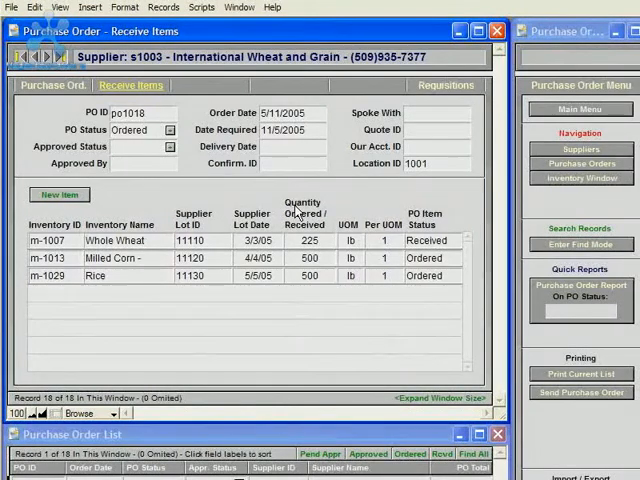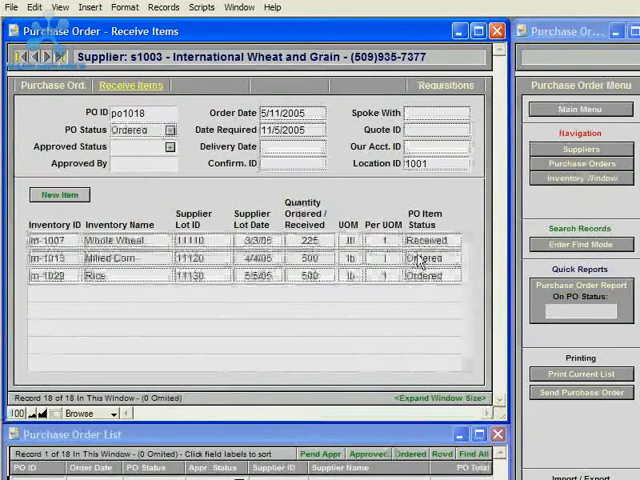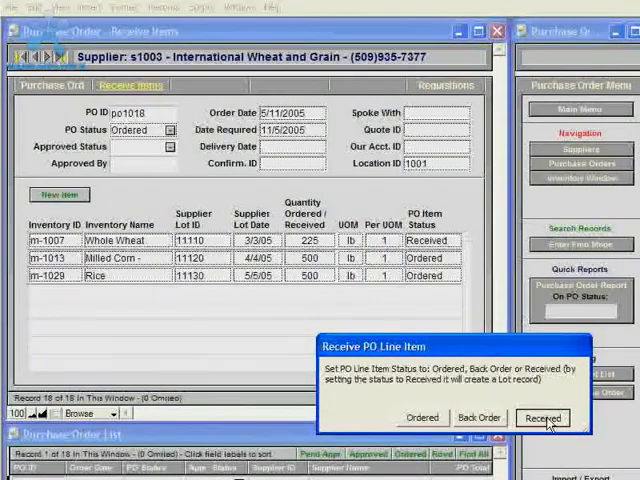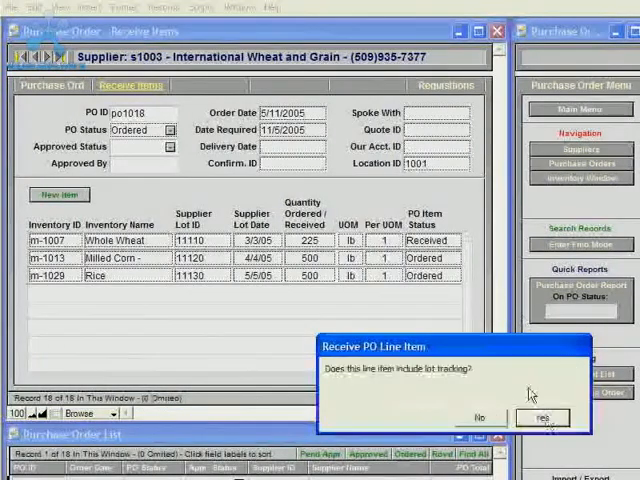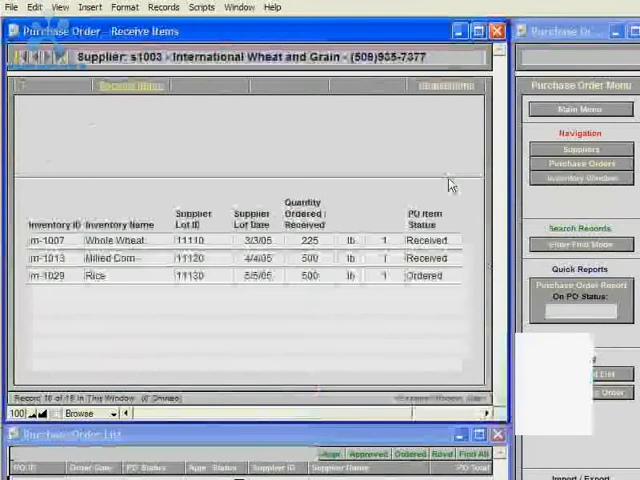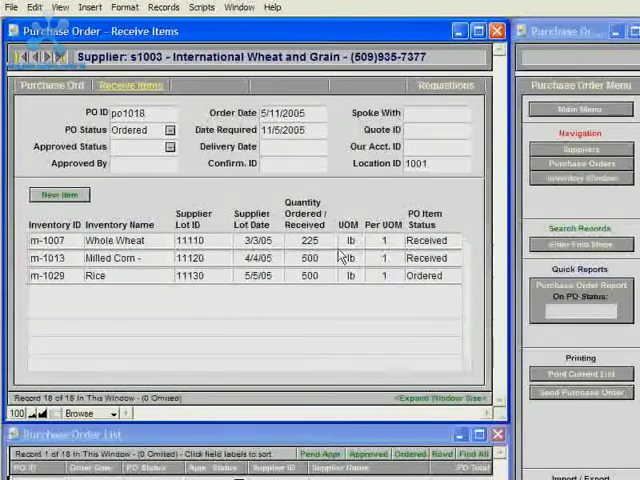for our system. So I'll do the same for the second purchase order. I'll click the purchase order item, I'll click Received, and now I created another lot in the lot tracking database with this supplier lot ID.